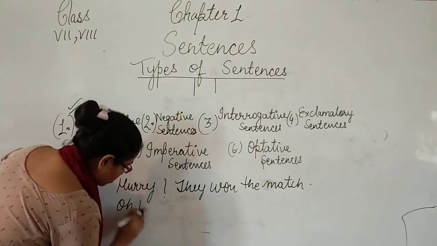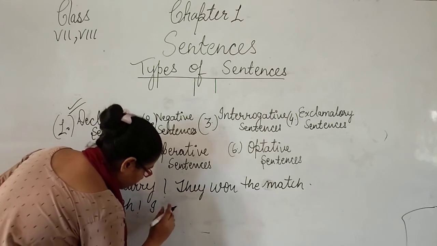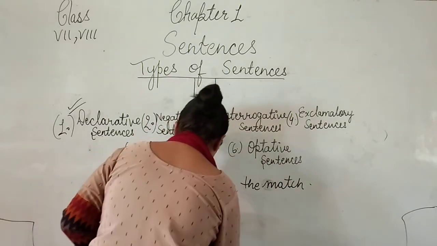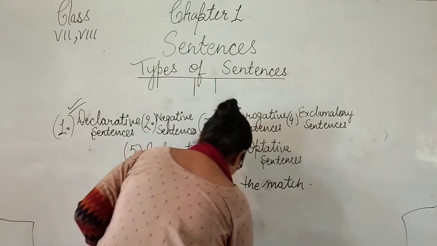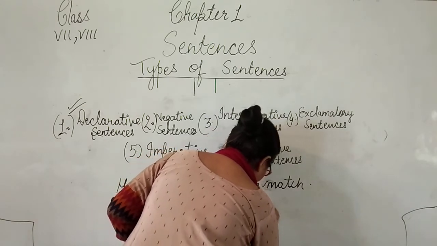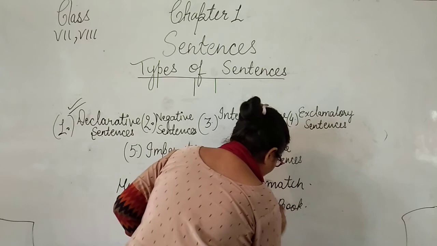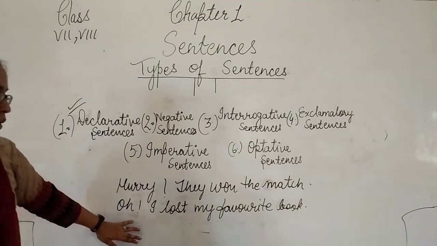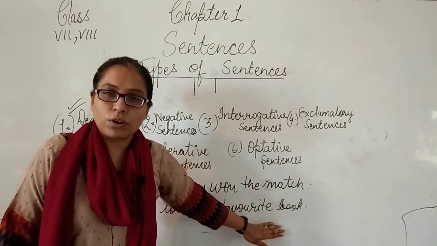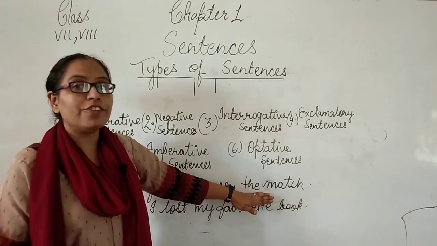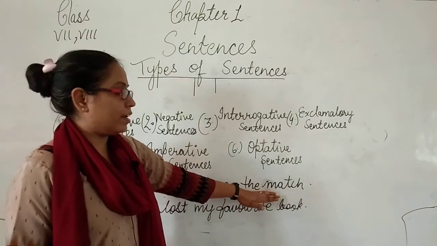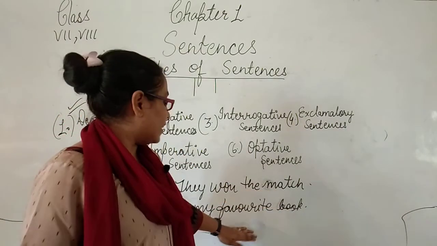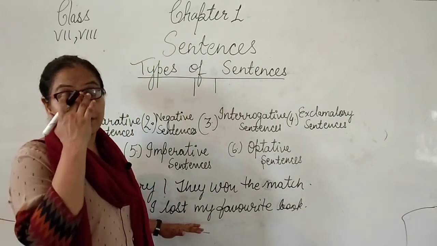"Oh, I lost my favorite book." So what I am writing here is that I am very sad because I lost my favorite book. So there are two types of strong feeling we are expressing in these sentences. One is that we are very happy, we are joyful, we take pleasure in expressing the feeling. In the second one, our sentence is expressing sorrow and grief.